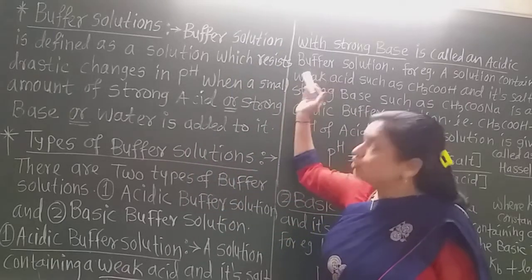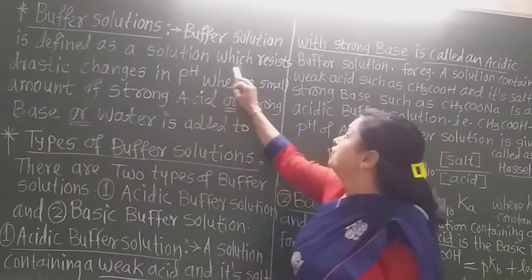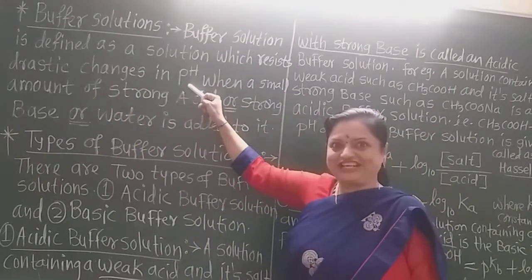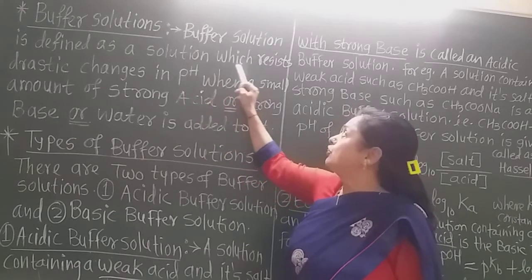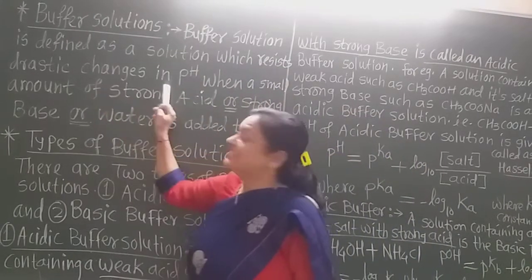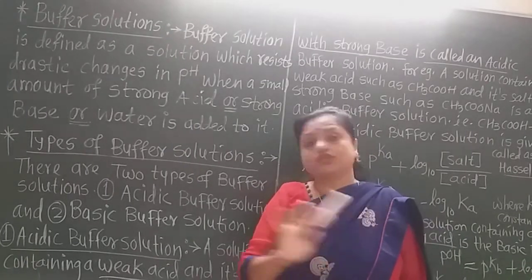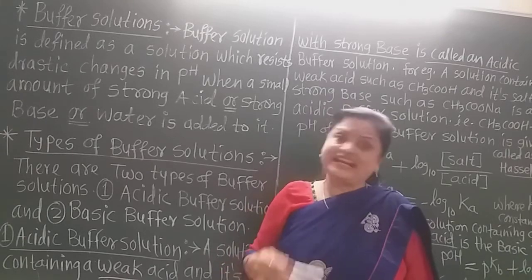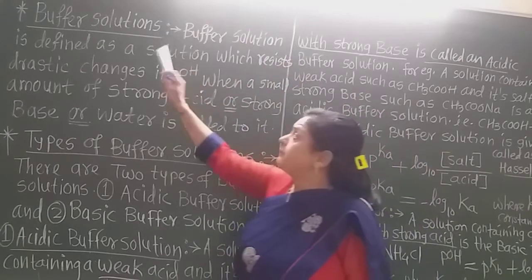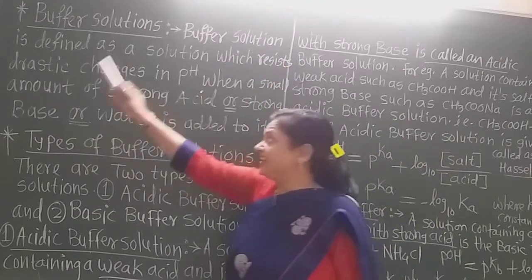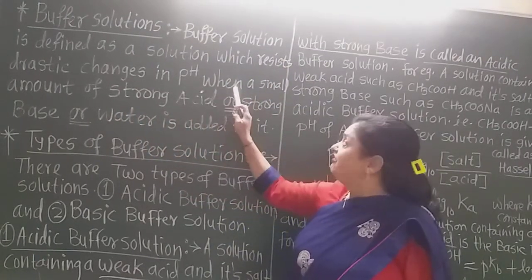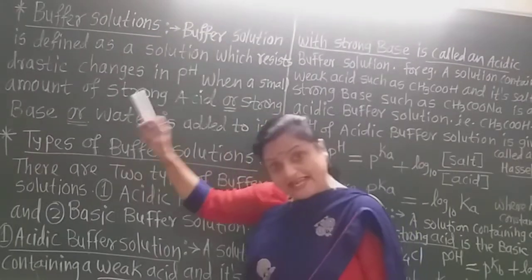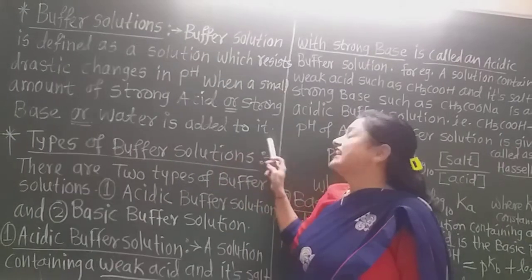So a buffer solution is defined as a solution which resists drastic changes in pH. That means the pH does not change. The meaning of this sentence is that the pH of the solution does not change even by changing the conditions to a very severe, that is drastic, level. So a buffer solution is defined as a solution which resists drastic changes in pH when a small amount of strong acid or strong base or water is added to it.